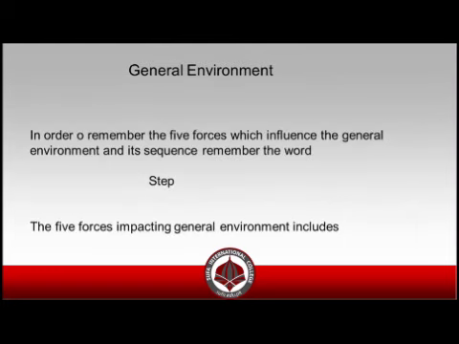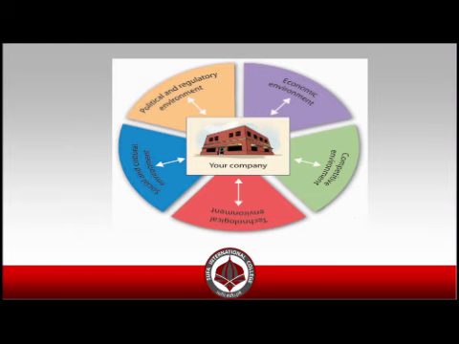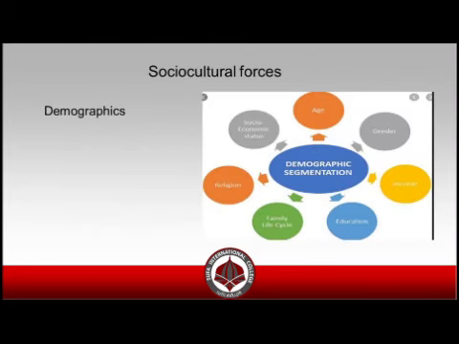So first we'll go with the general environmental factors. In order to remember the general environmental factors, what you need to remember is STEP. There are 5 factors which affect the general environment, which are social, technological, economic, political, and competitive. So the word STEP will make you remember the sequence of the 5 factors. Okay, proceeding on.